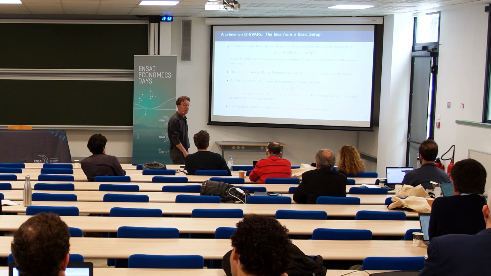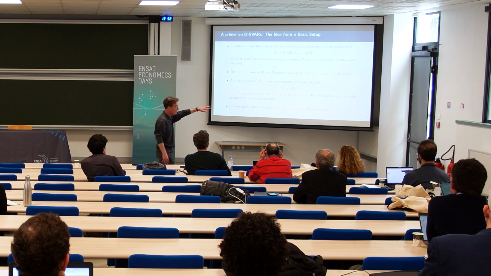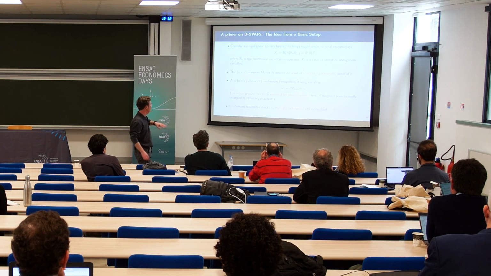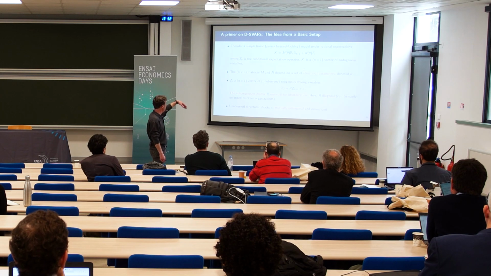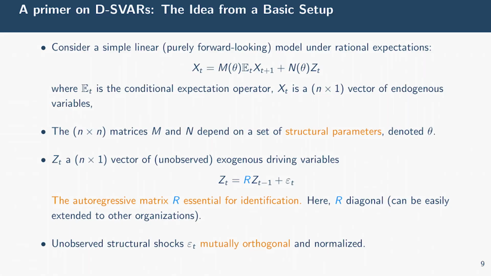I start with the DSGE model. So a purely forward-looking model, linear, purely forward-looking, under rational expectations. Xt is a vector of endogenous variables. Zt, as I've previously introduced, is a vector of unobserved exogenous variables. Et is a conditional expectation operator, and theta is a vector of structural parameters, of deep parameters that represent preferences, technology, market organization, and so on.